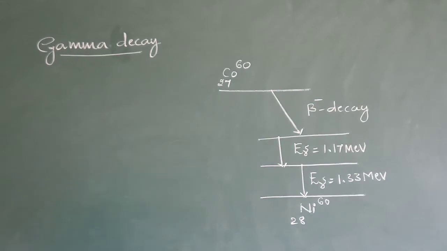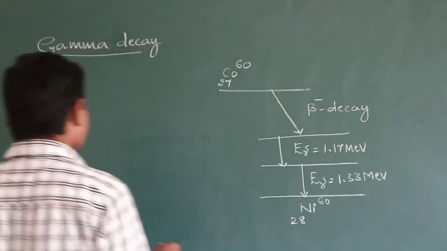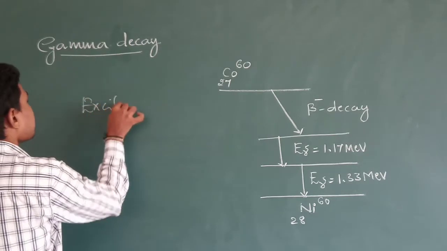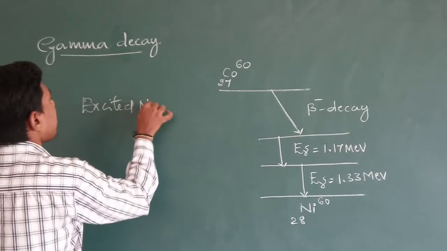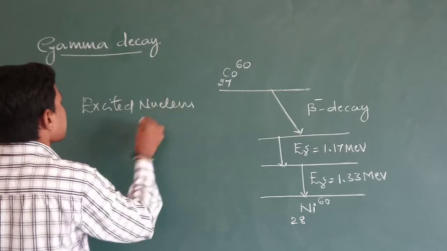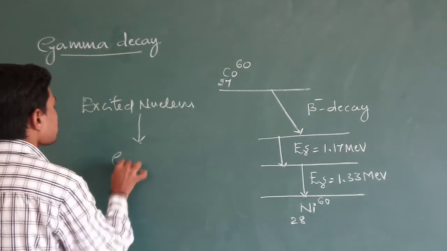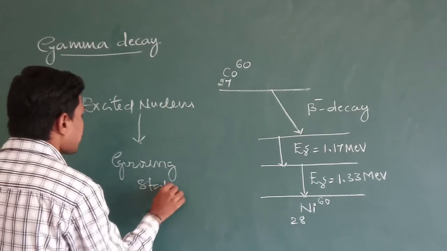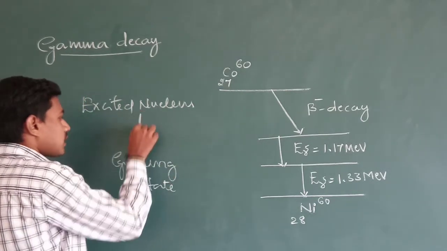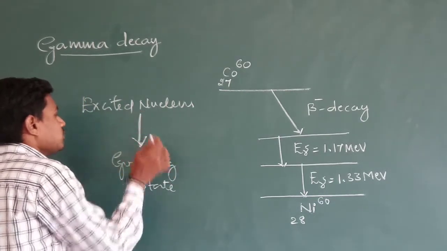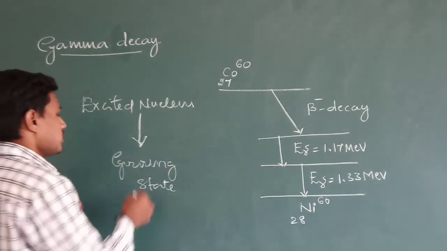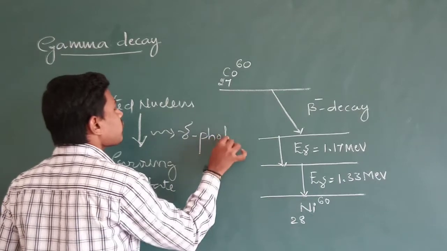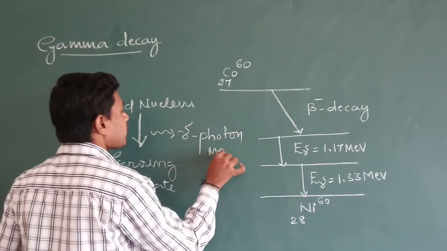an excited nucleus of an atom makes a transition to the ground state. During this transition, it emits a gamma photon of some million electron volts of energy.